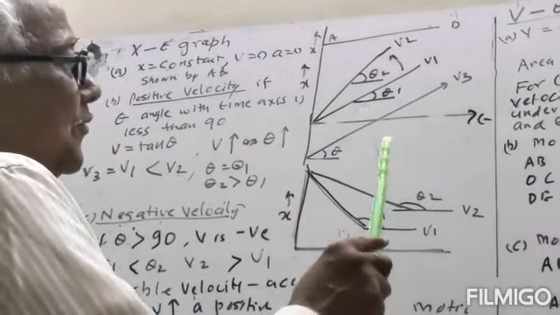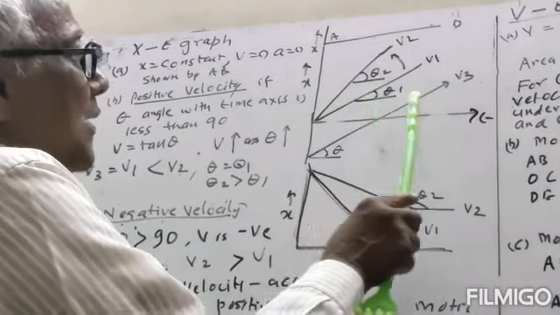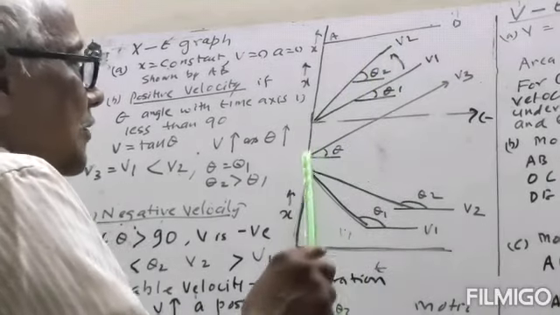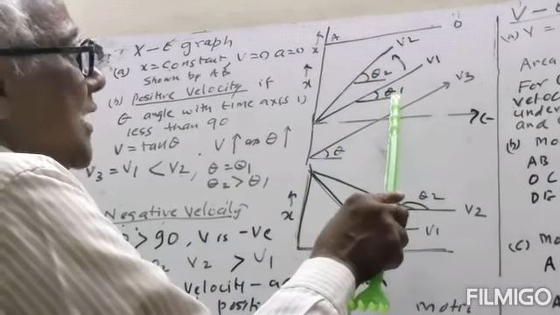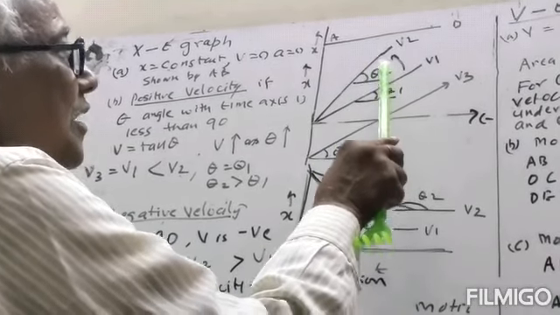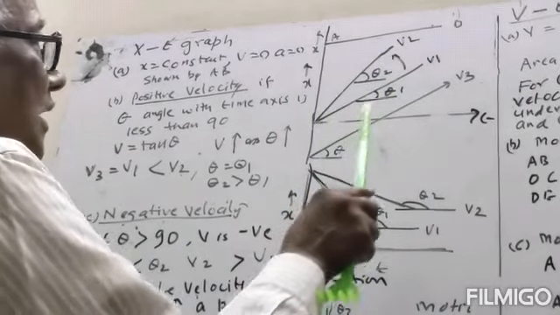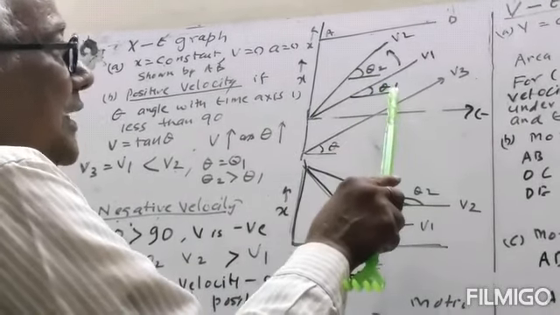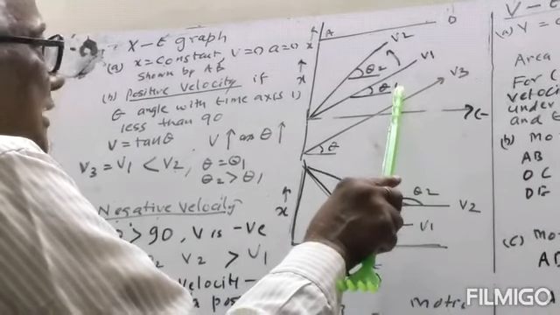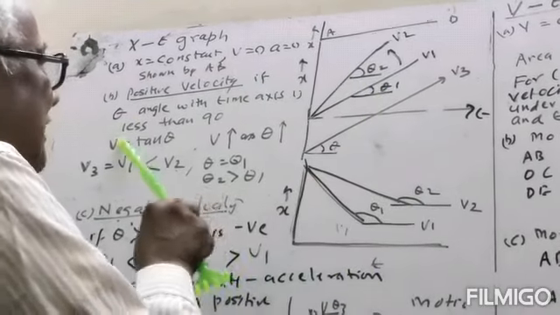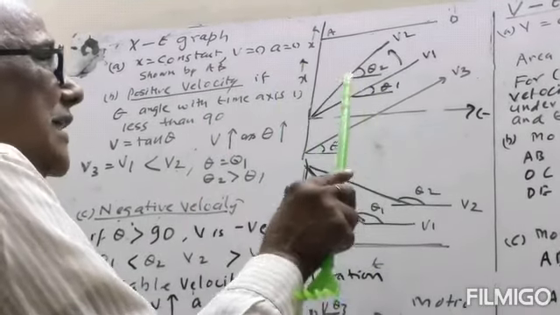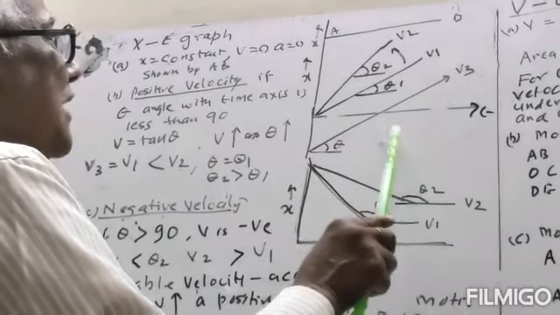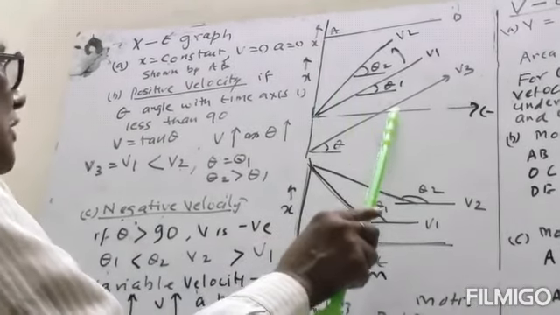Now we find the angle between the time axis and this curve. Here the angle is theta, here theta 1, here theta 2. Velocity is equal to dx by dt, so tan theta. Here theta is less than 90. When theta is less than 90, velocity is positive.